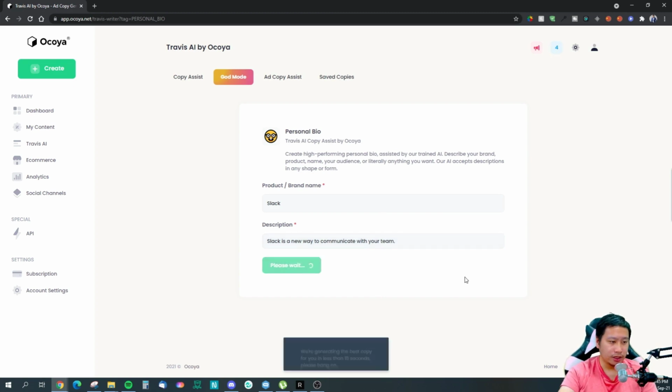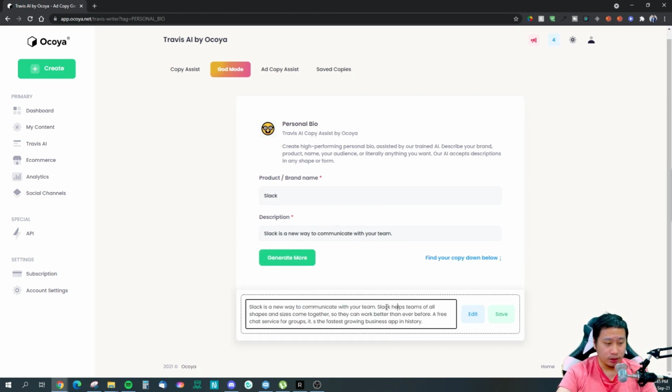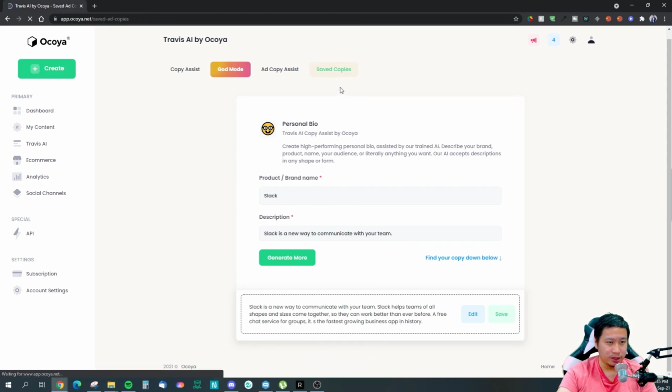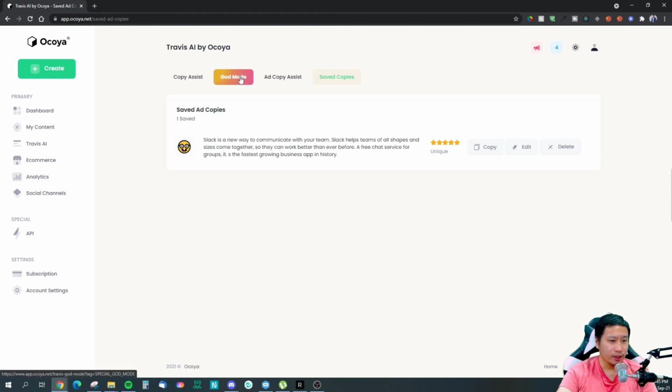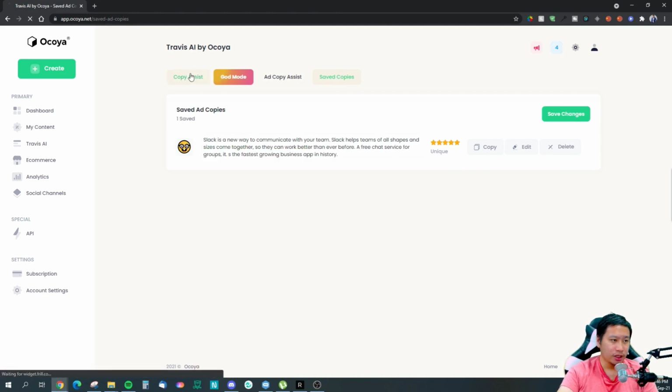Okay, so then you can click on generate personal bio, and it comes up with something. Right, and then you can save this if you want, and the copy is actually saved in here. I'm not sure what this does. Maybe they have some kind of plagiarism checker. And then if you want to, you can edit the content.